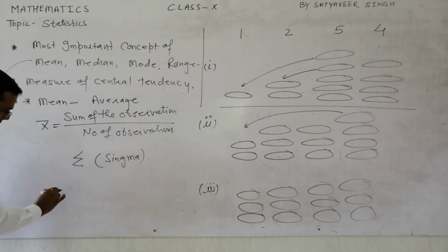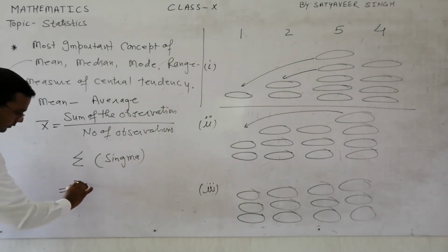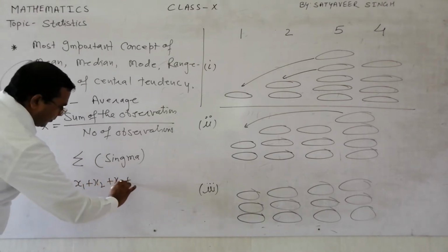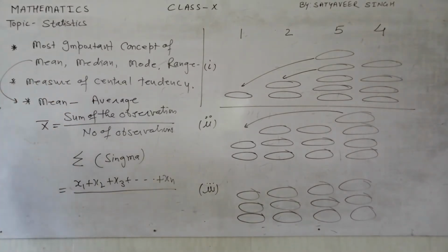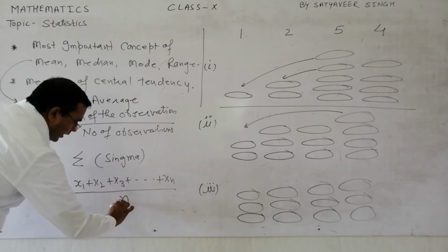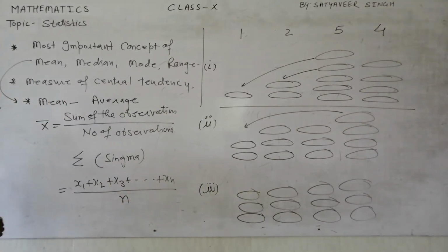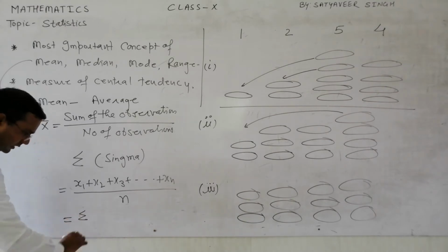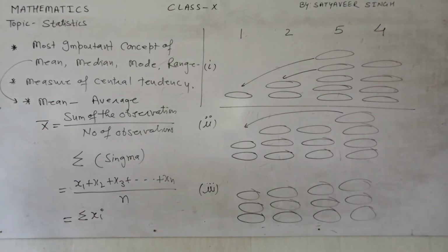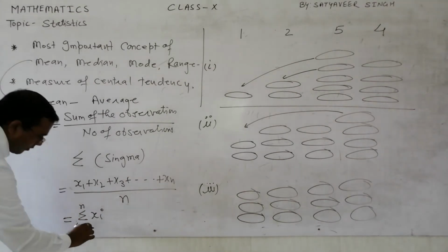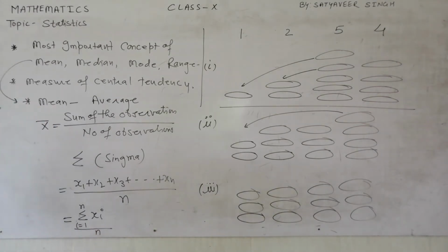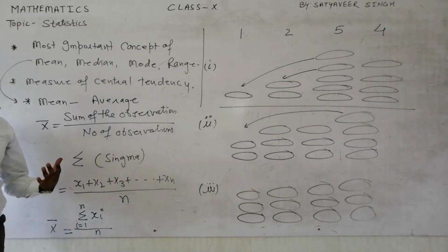Maybe you can understand here: suppose I am adding x1 plus x2 plus x3 up to xn. The sum of these n observations I want to find, and it is divided by n because there are a total of n observations. So this sum I can represent by summation of xi, where i goes from 1 to n, divided by the total number of observations. So this is the formula for calculating the mean when ungrouped data is given.